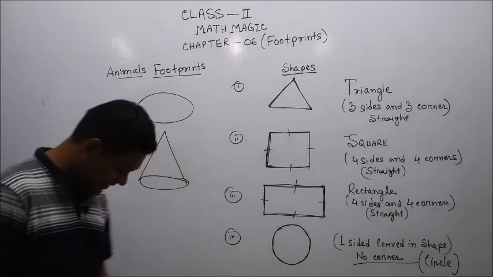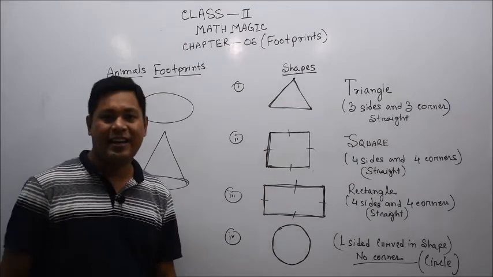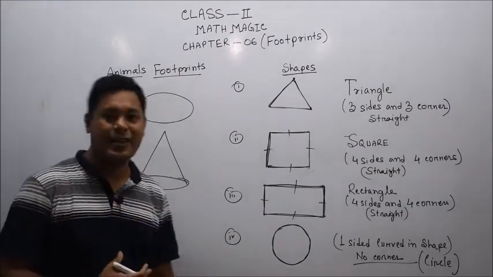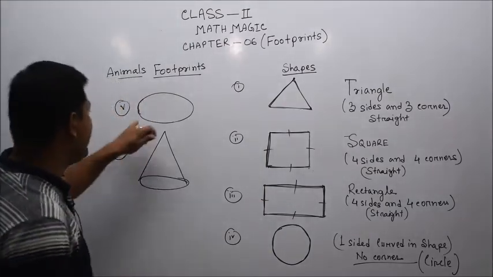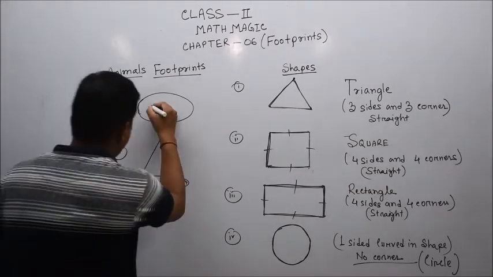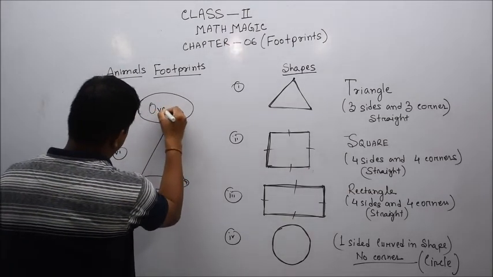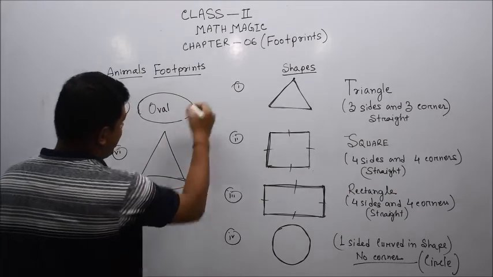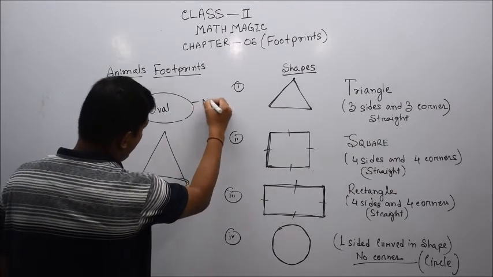It just looks like an egg. What is an egg like? We eat eggs, not daily, but frequently. It is an egg-shaped shape. It is called oval in shape. Okay, oval in shape. It has also no corner,